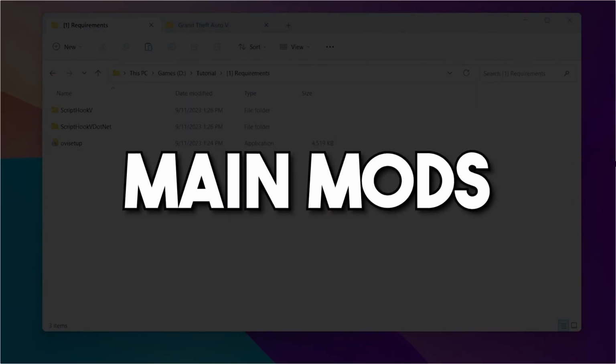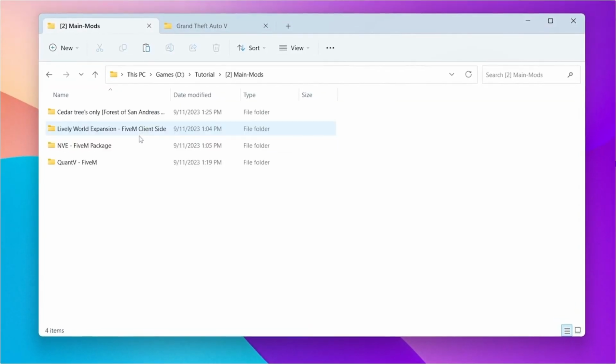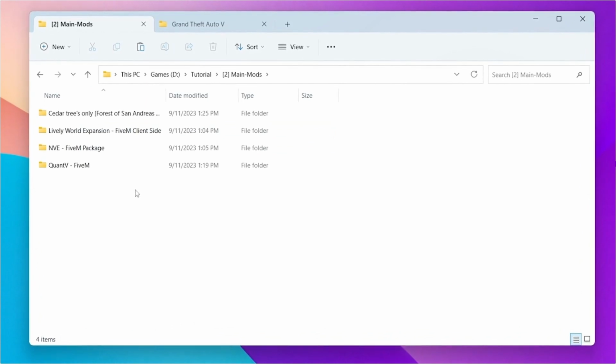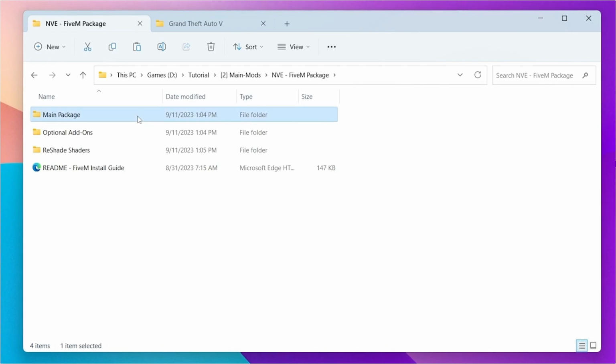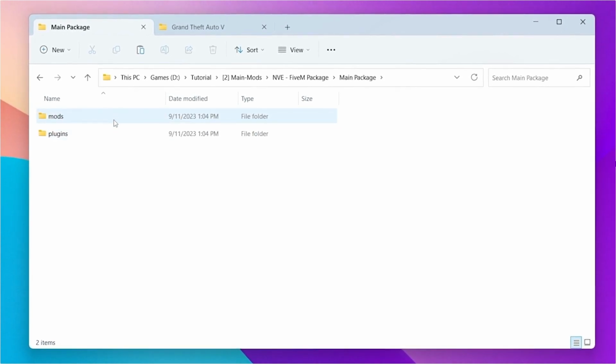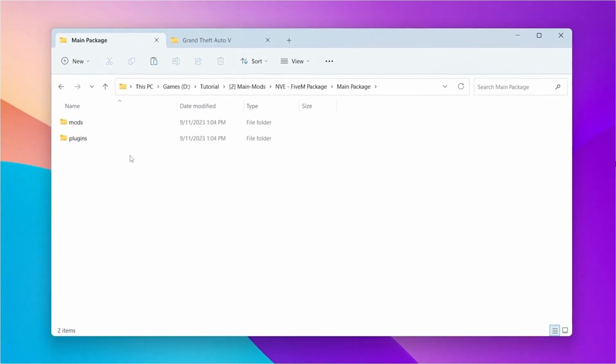Now we can move on to the main mods. Starting with the main mods, first we are going to install Natural Vision Evolved in our FiveM. Let's install the main package first. Both of these folders need to be installed in your FiveM application data folder.